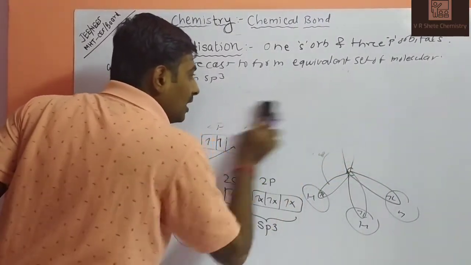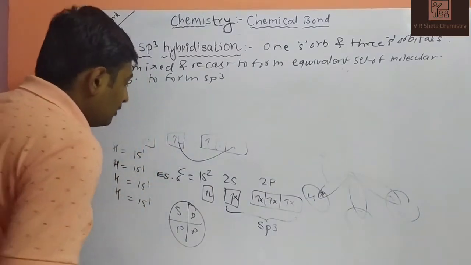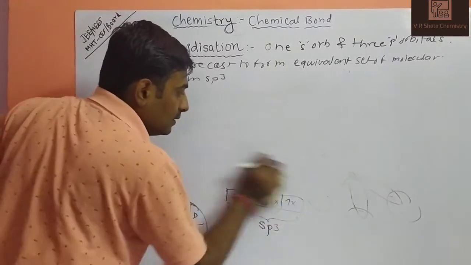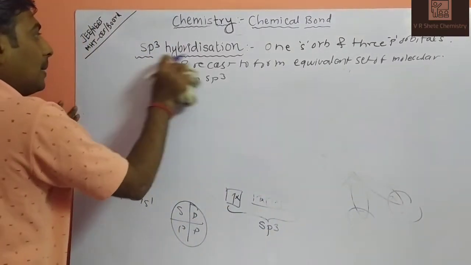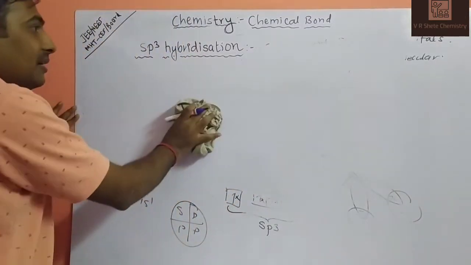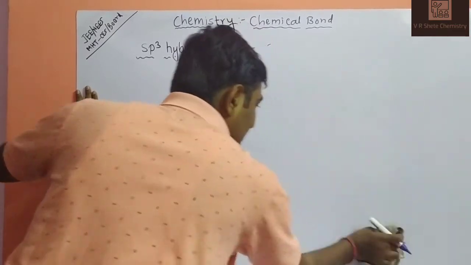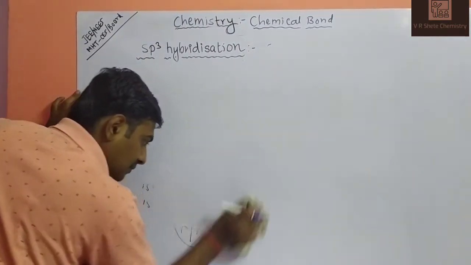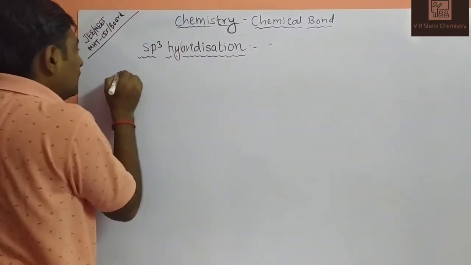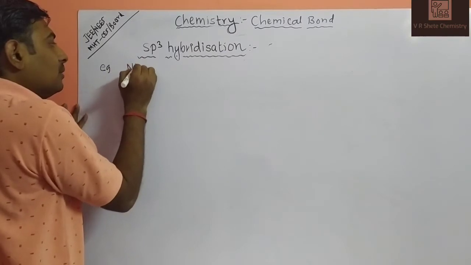Ammonia has the formula NH3. It has 3 hydrogen atoms and 1 lone pair, because we have to make the steric number 4. So sp3 hybridization, example: ammonia.